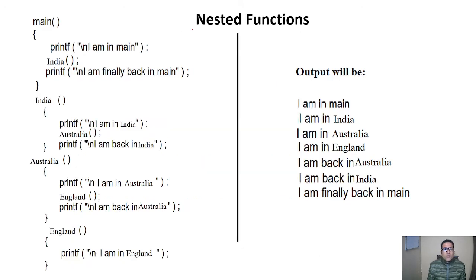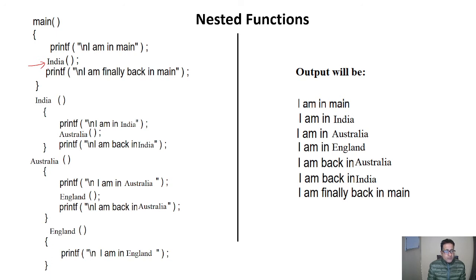Next is nested functions, meaning functions can be nested also. Let's have a look at this example. Here we have the main program, which prints I am in main. So these are the outputs, and here we can find this printed I am in main. Next, after writing this, second is India.